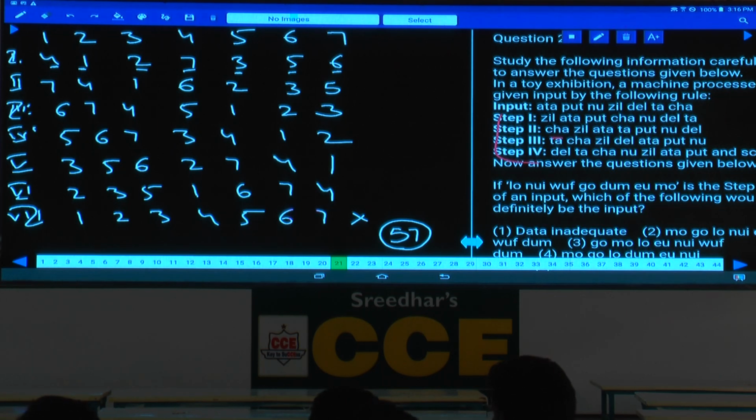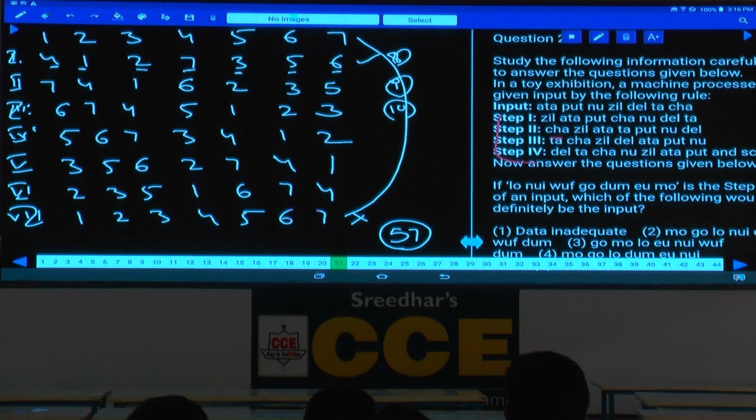Now here, 7 and 0 will be 1. And again this one and 8th one will be same, isn't it? And this will be 8th one, and this will be 9th one, this will be 10th one, and so on. That means for every how many steps the same step will be repeated? For every 7th step. That means for every 7th step, 57th step means take the multiples of 7. 7 eights are 56, remainder is 1. First step is nothing but your 57th step.